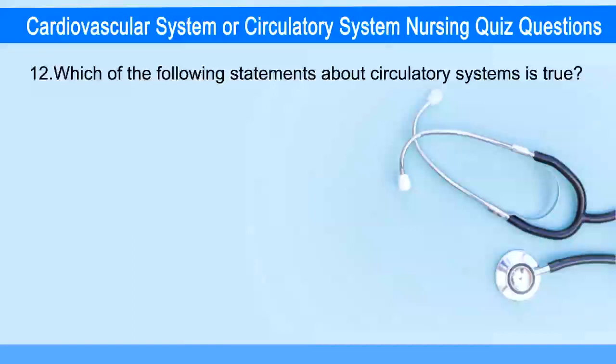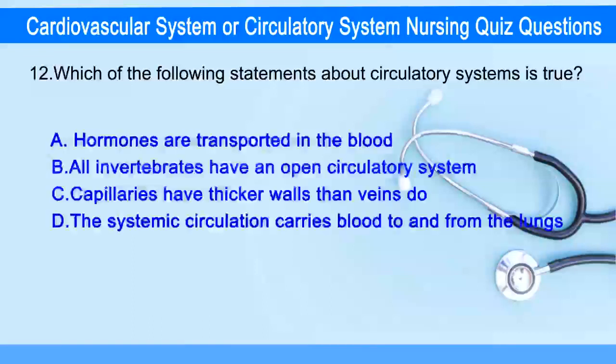Which of the following statement about circulatory system is true? Option A, hormones are transported in the blood. Option B, all invertebrates have an open circulatory system. Option C, capillaries have thicker walls than veins do. Option D, the systemic circulation carries blood to and from the lungs.